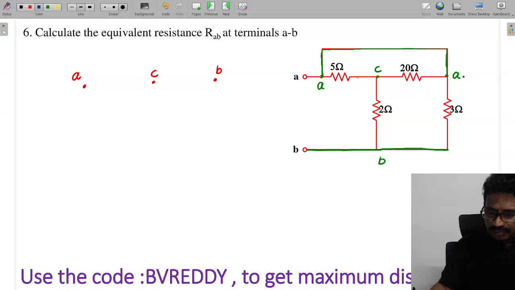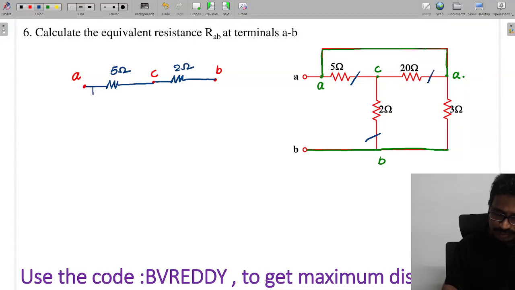Now you can tell me between A to C this resistance is there. How much is this value, tell me, which is equal to 5 ohms. And this is B to C, this resistance. How much is this value, tell me now, 2 ohms. And A to C, this resistance now. How much is this value, 20.